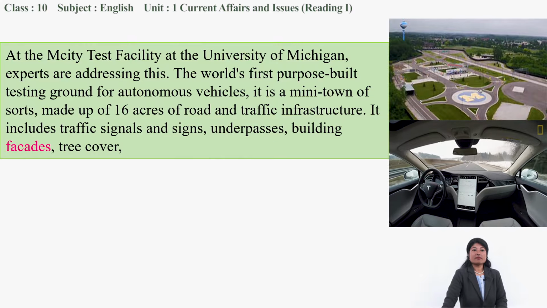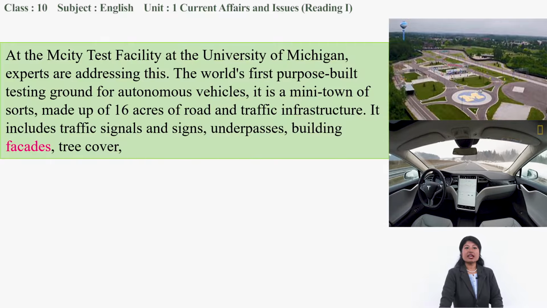At the MCity test facility at the University of Michigan. So for that, what are they doing? What is the MCity test? This is a testing ground at the University of Michigan, just like trial centers, where they are testing these kinds of vehicles.